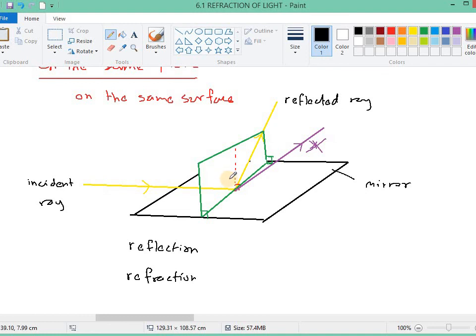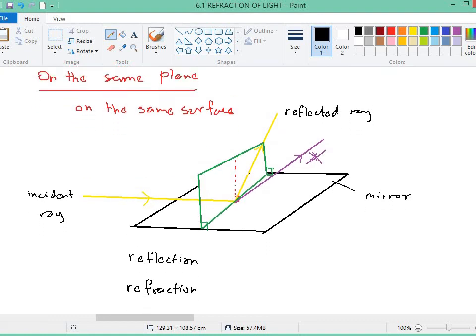That means when it refracts, it will not bend into another direction like that. I hope that you understand what it means to all lie on the same plane.